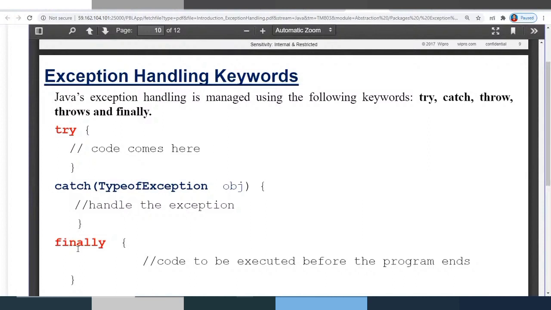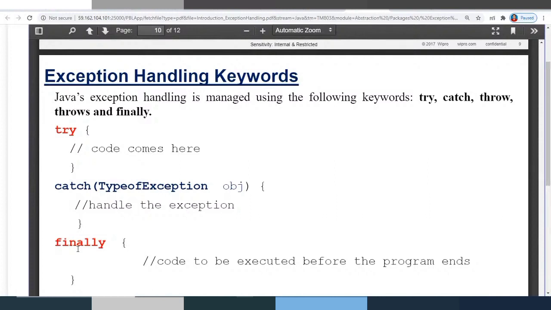An example of statements you place in the finally block: suppose I am creating a JDBC program, and I have opened the connection and created a statement. In the normal flow of execution, you will be closing the connection as well as the statement at the end. That means when your program is about to finish, in the last statements you will include the close of the database connection and the close of the statement object.